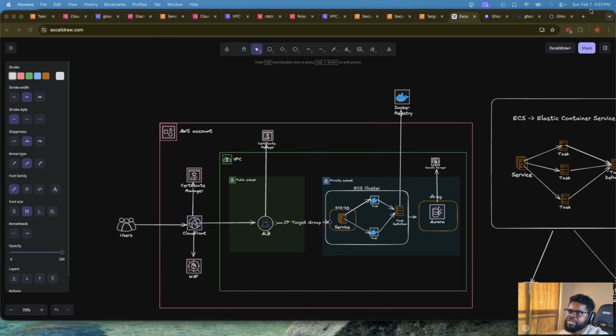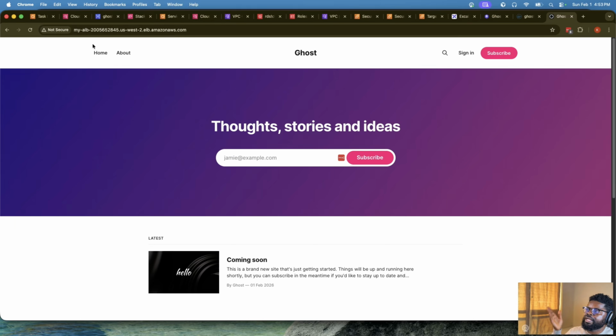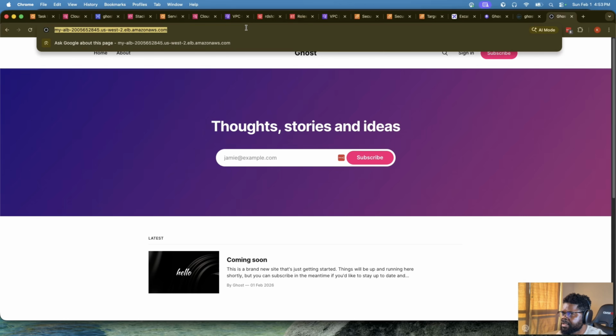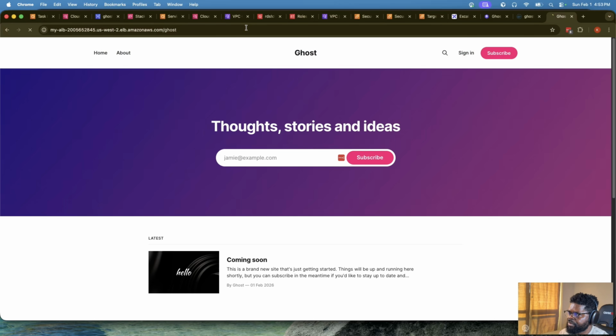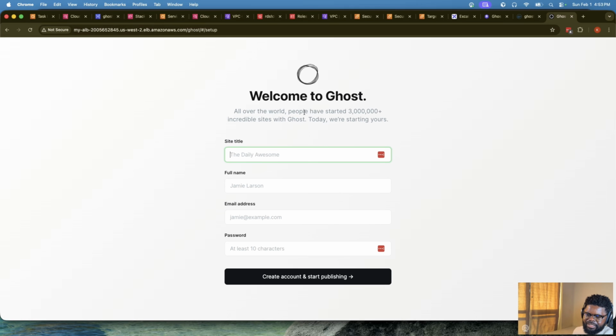But if I go back to this URL, it's still going to work. I've just changed it so that no one else can connect to this, but it's still going to work. I just changed it behind the scenes. I changed it to my IP address. So right now it's still here, and it's working, right? So I can just do test.